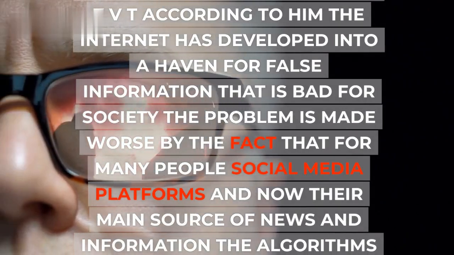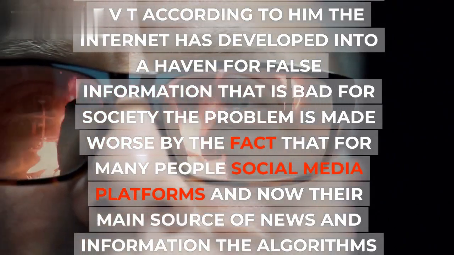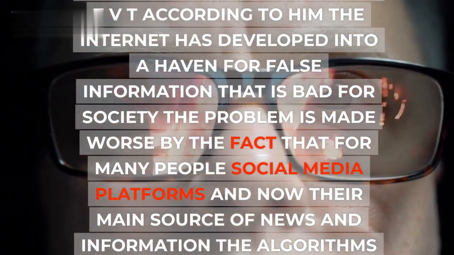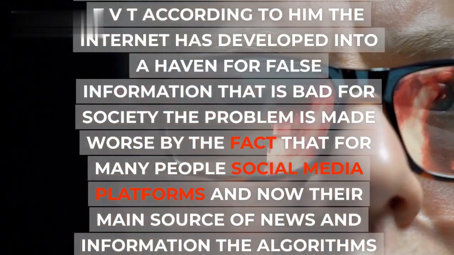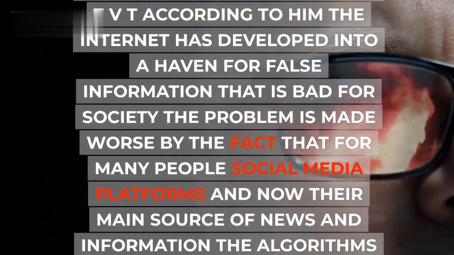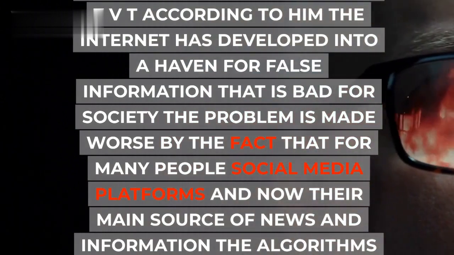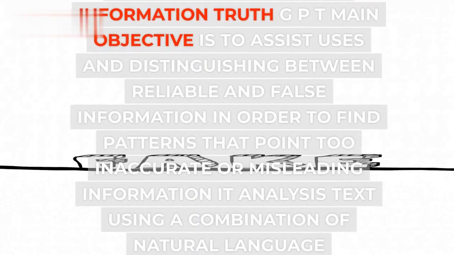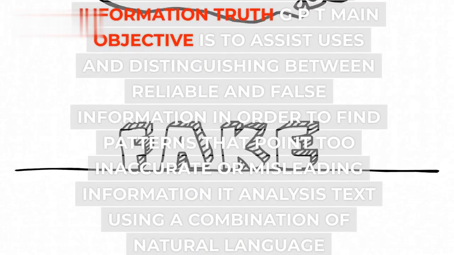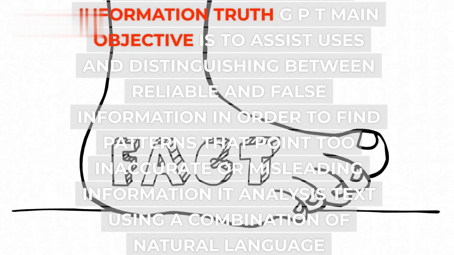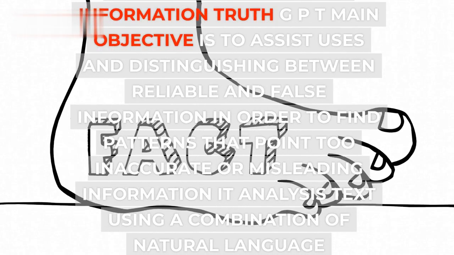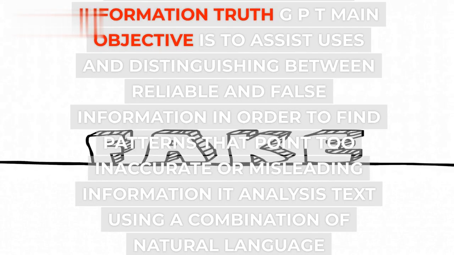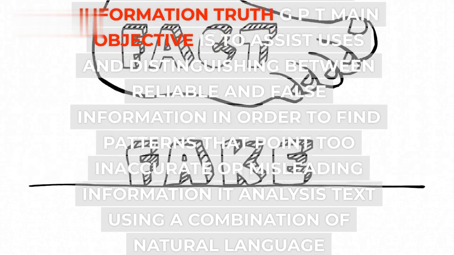According to him, the internet has developed into a haven for false information that is bad for society. The problem is made worse by the fact that for many people, social media platforms are now their main source of news and information. The algorithms of these sites usually prioritize sensational clickbait content, which could help disseminate false information. TruthGPT's main objective is to assist users in distinguishing between reliable and false information in order to find patterns that point to inaccurate or misleading information.